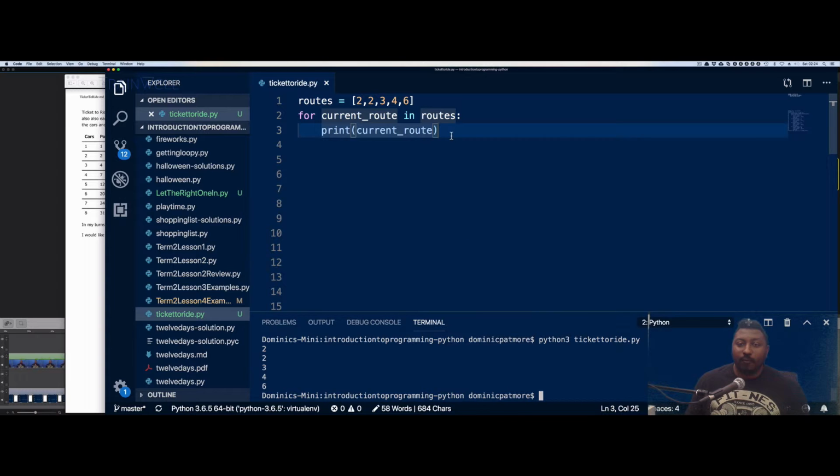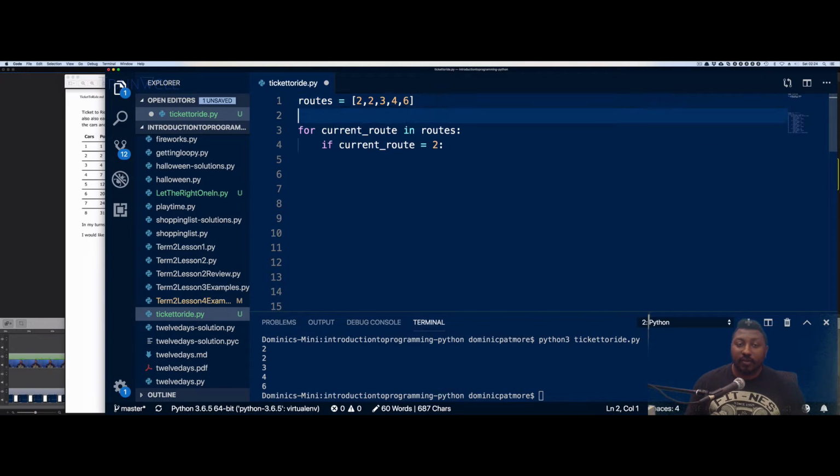Now, it would be nice to then start thinking about, well, if it's 2 routes, I should give it 2 points, and so on. So I'm going to put my first if statement. If current route is equal to 2, well, what should I do? I should give it 2 points. Now the question is, where do these points go?